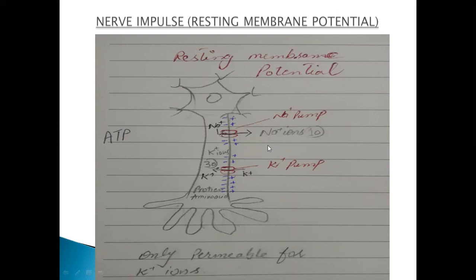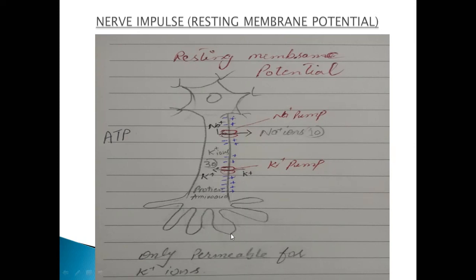Okay. Next it is about the potassium pump, where you can see that potassium are present 30 times higher inside than outside. And outside potassium ions are less in numbers, so they will move inside the cell, right? Now the potassium ions are moving inside of the cell.